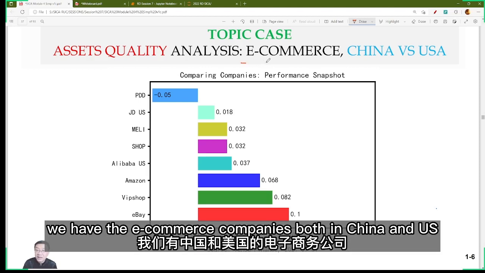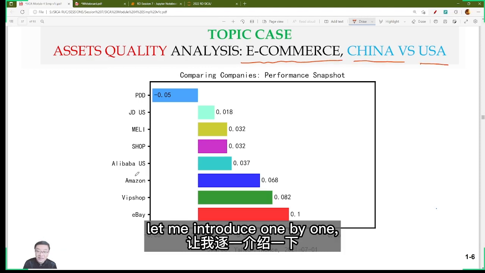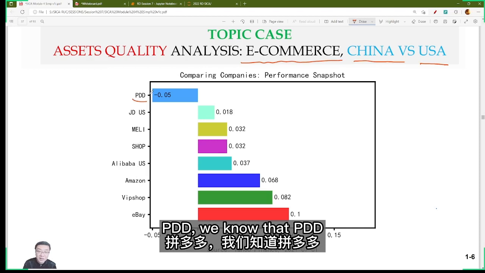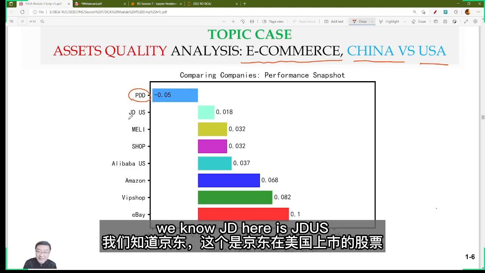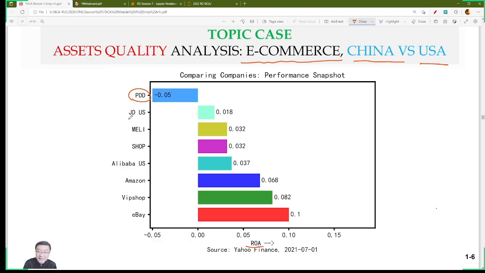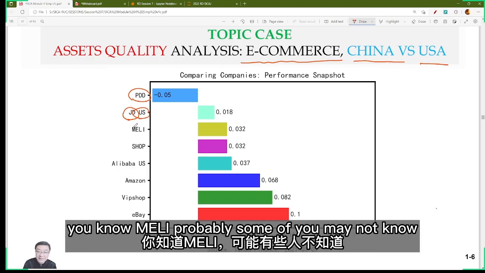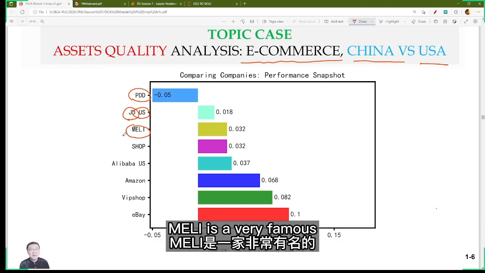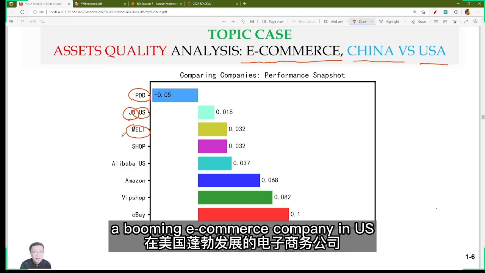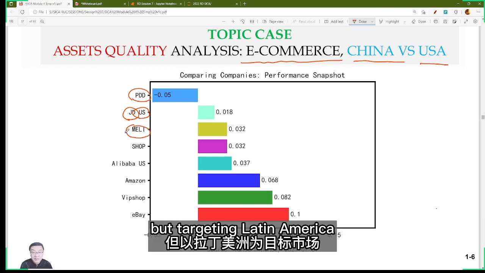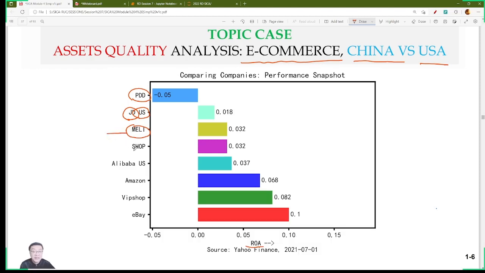We have the e-commerce companies, both in China and US. So let me introduce them one by one. Okay, Pinduoduo, we know that. And we know Jingdong. Here is Jingdong, US. We know Meili. Probably some of you may not know. Meili is a very famous, booming e-commerce company in US, but targeting Latin America.